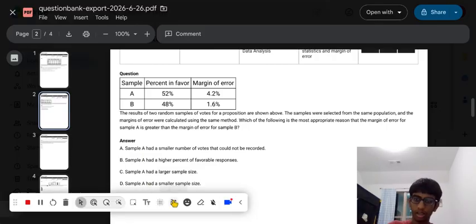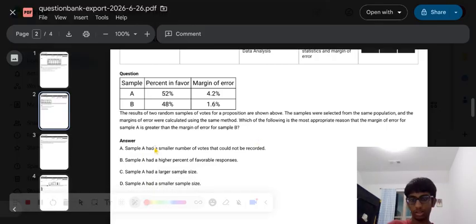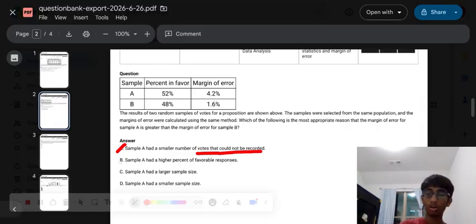Okay. Margin of error is not calculated using stuff that could not be recorded. That's not how margin of error is calculated. It's calculated using the data set that we already have. So answer choice A can be ruled out. Sample A has a higher percentage of favorable responses. Again, that's not the way that it works, right? Margin of error shows the uncertainty in your data set. Just because something's more favorable in one area does not mean that it's less accurate. So answer choice B is also incorrect.